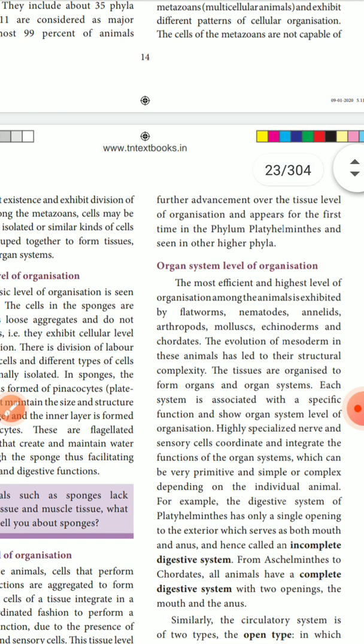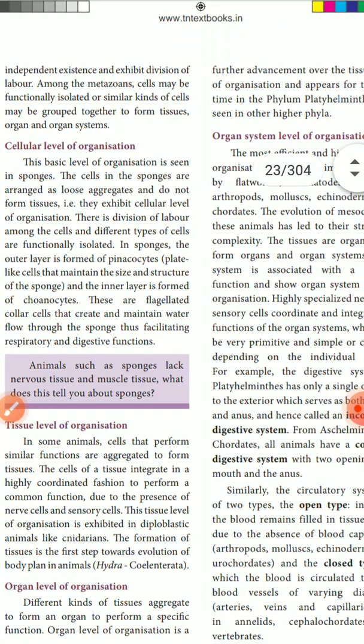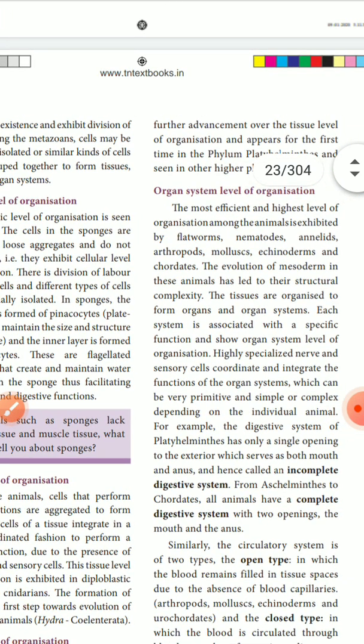So this tissue level organization function will be seen in coelenterates. Then different types of tissue combine to form an organ, like the heart or lung. That type of organization we are seeing in the platyhelminthes. Then many organs combined to do one particular function is called an organ system. We are seeing this type of organ system organization at the next higher level, from flatworms to chordates.